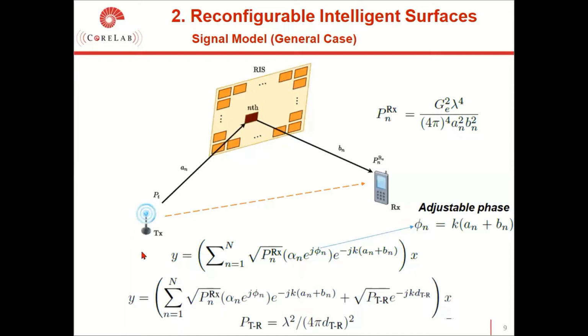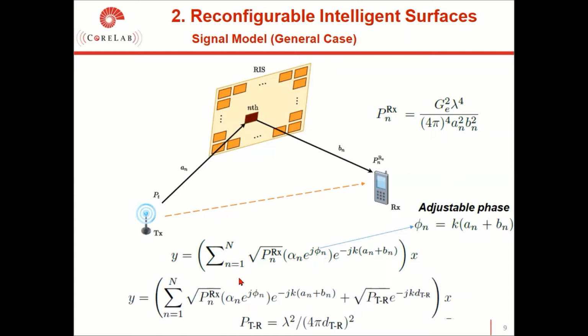If we generalize the scattering concept given in previous slides for an RIS with N elements, here capital N represents the number of reflecting elements on the RIS. The received baseband signal can be expressed as this. Here, alpha n denotes the controllable magnitude of the RIS.